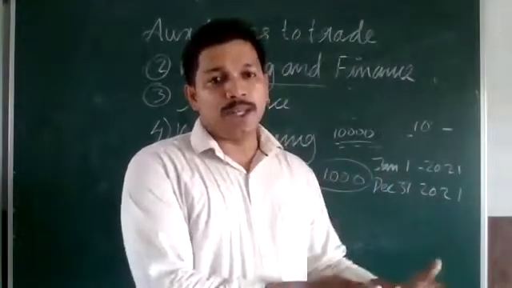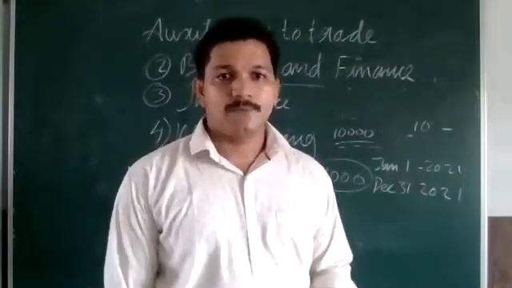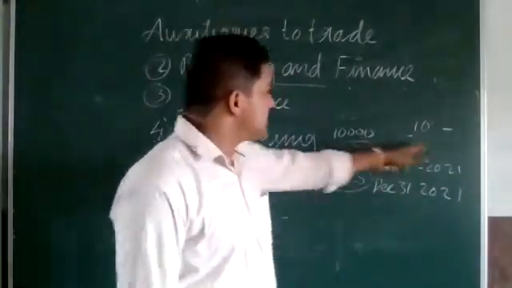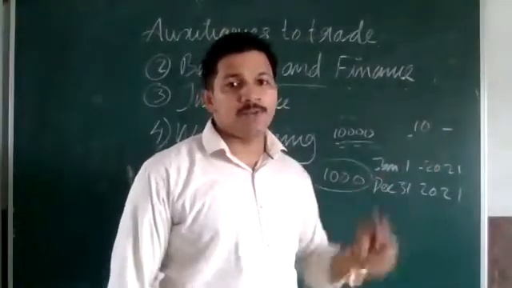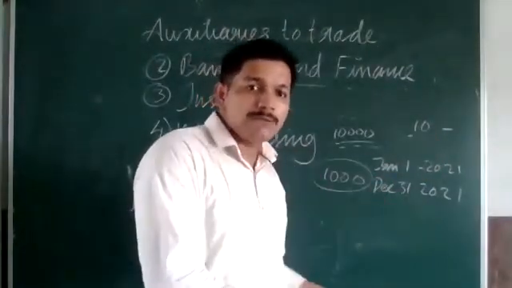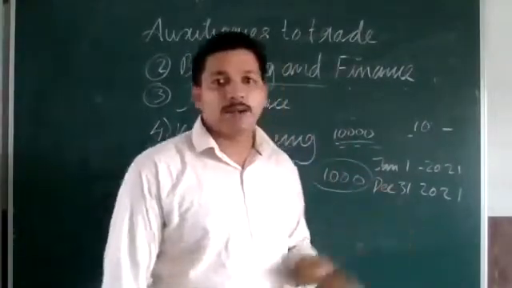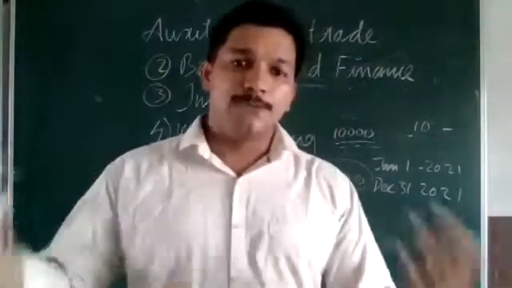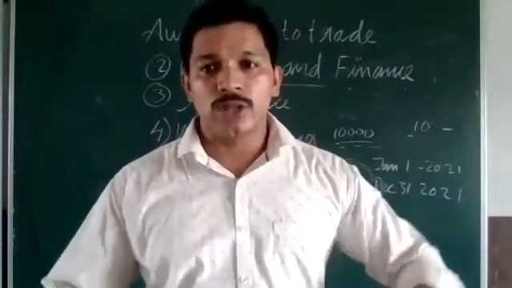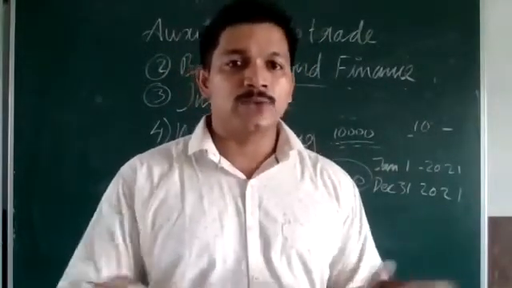At the end of this period we get this money back. If after 1 year the person dies or an accident takes place, that money will be received after 1 year.